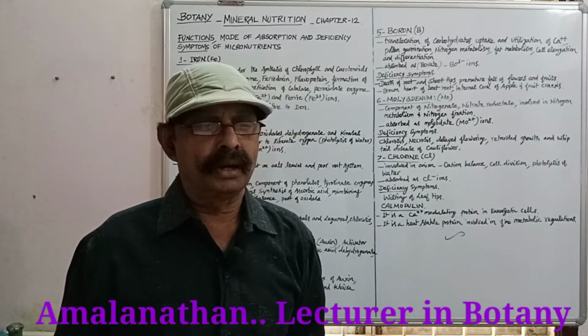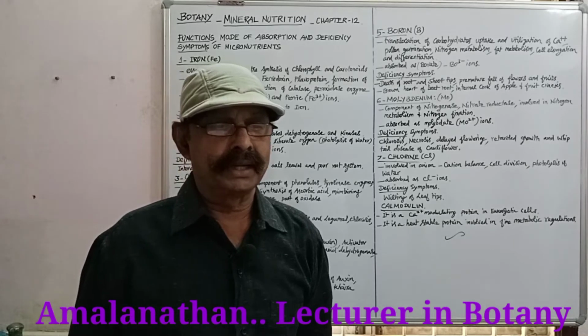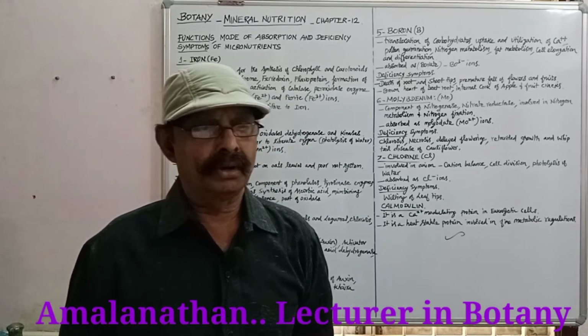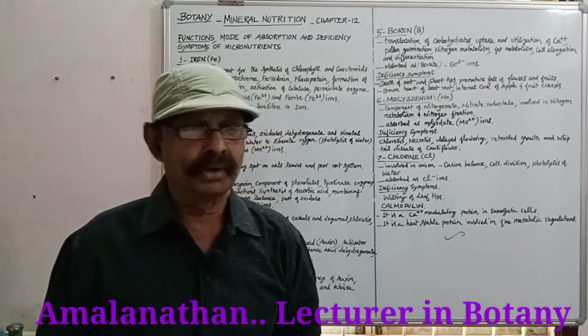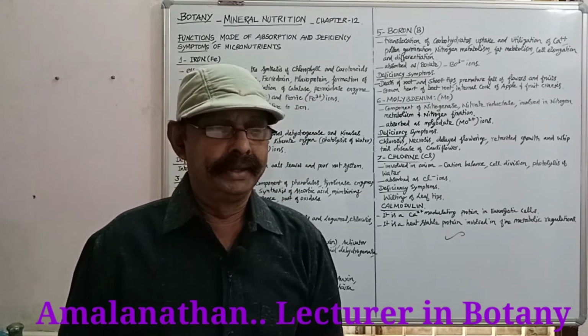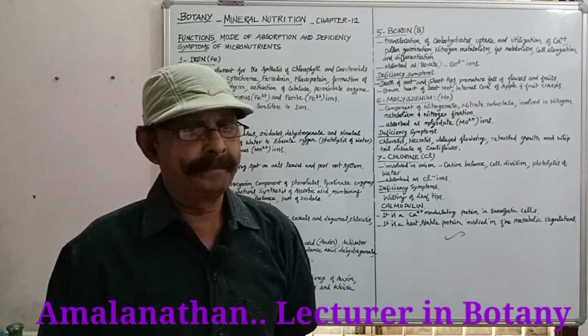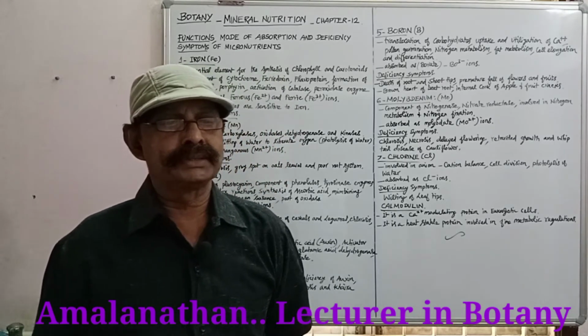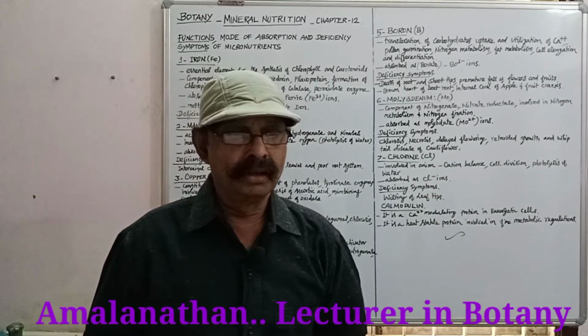It is a part of the oxidases and cytochrome oxidases. It is absorbed as cupric ions, that is Cu2+ ions, by the plants.